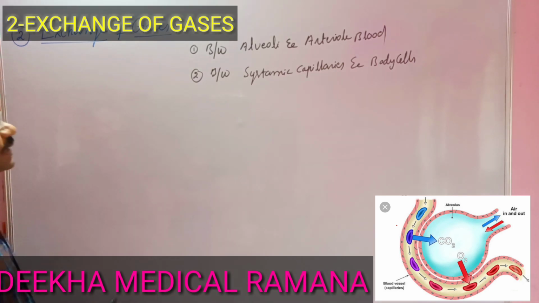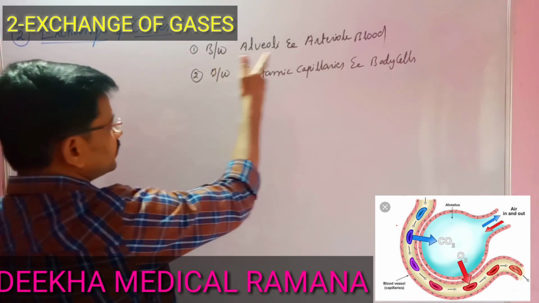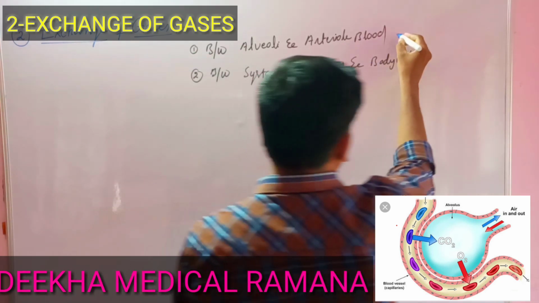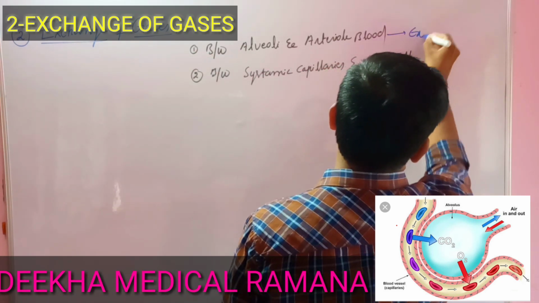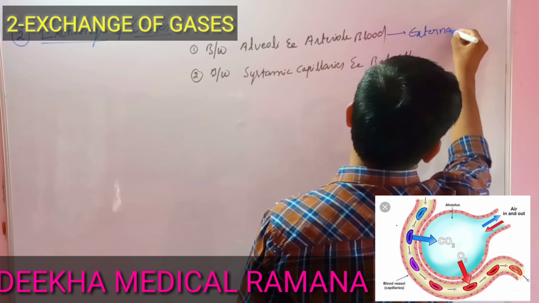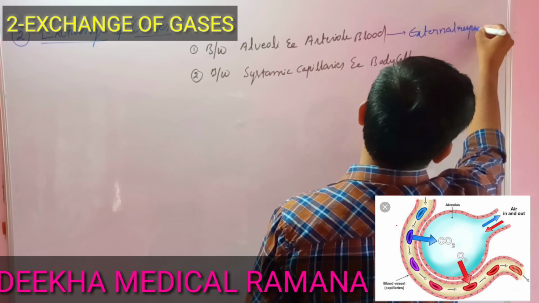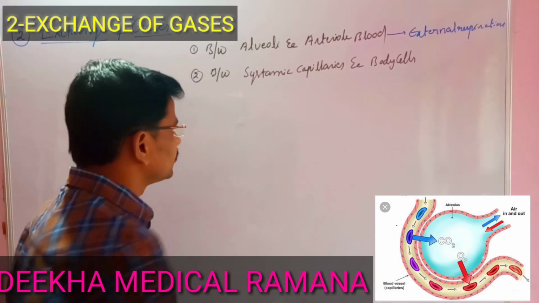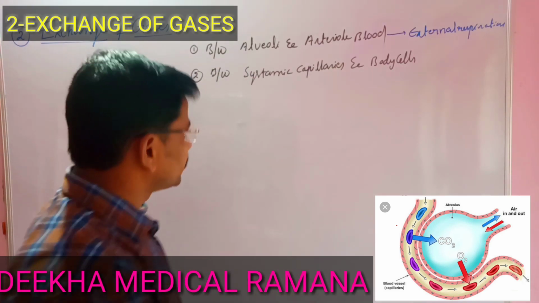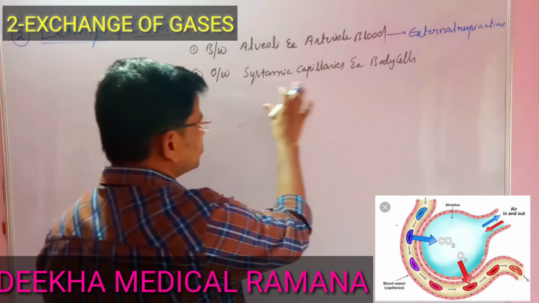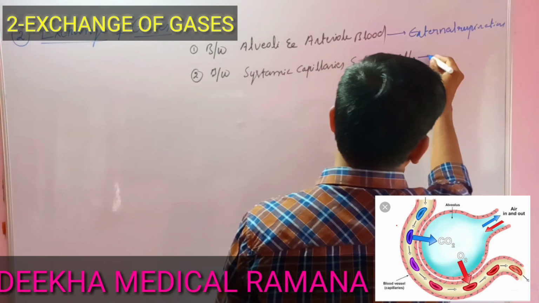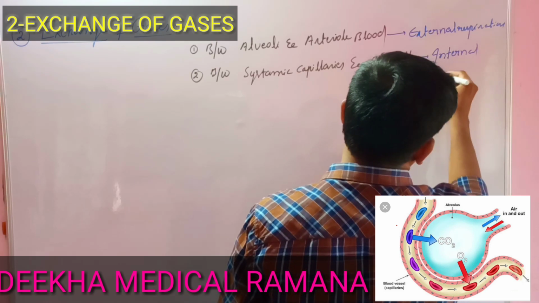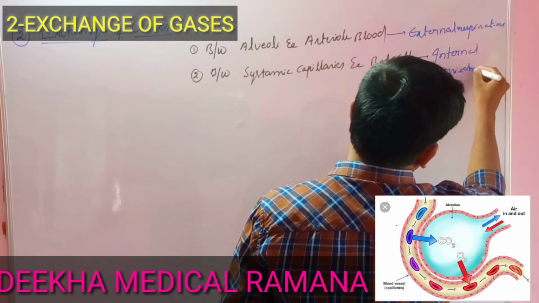So the primary site where the exchange of gases takes place between the alveoli and arterial blood is nothing but external respiration. Next, the place where the second exchange of gases takes place, between systemic capillaries and body cells, is called internal respiration. Internal respiration, right?